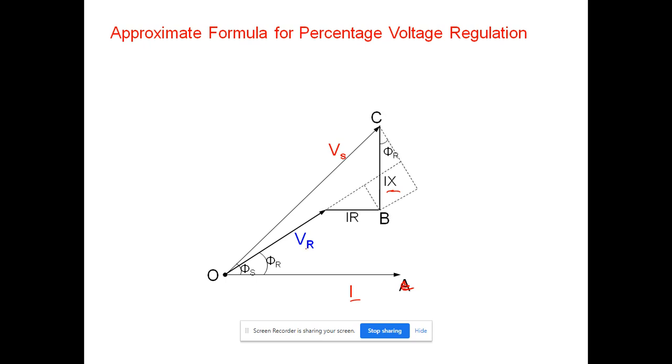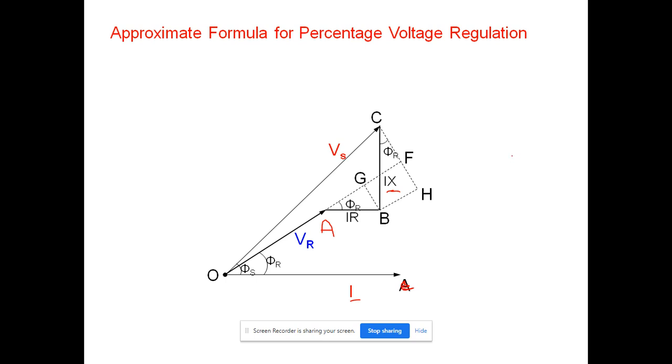In order to get the exact value of Vs, here we are extending the vector OA. This point is treated as F. We are extending this OA, shown by a dotted line, and it is represented as OF. This OF is approximately equal to OC.